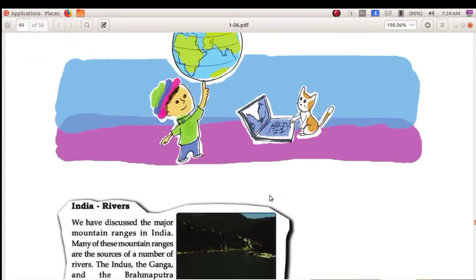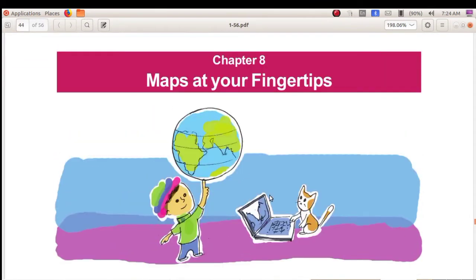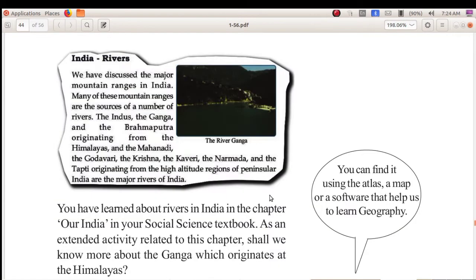Okay, next we are moving to chapter 8, that is maps at your fingertips. In this chapter we are studying about K Geography software. How can we open K Geography software? Application, Education and K Geography software. Here you will get a lot of questions.